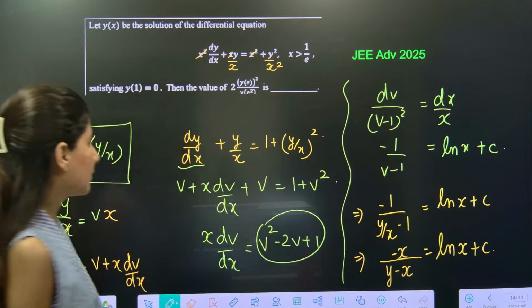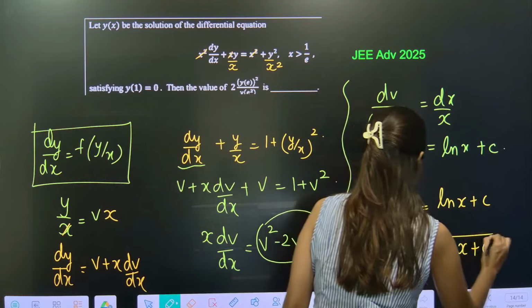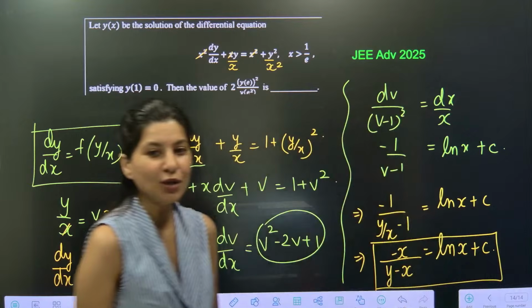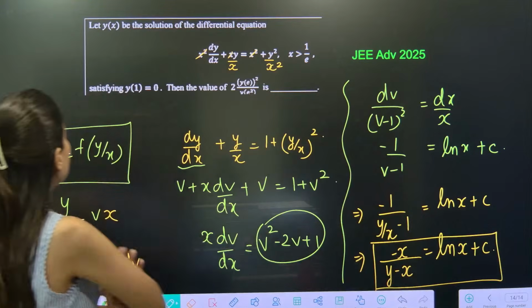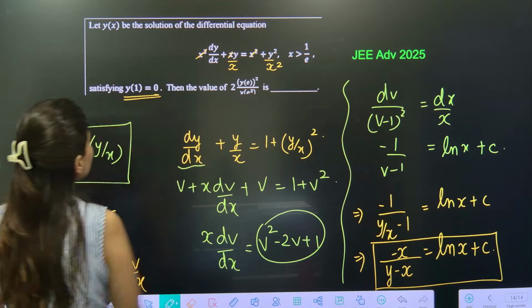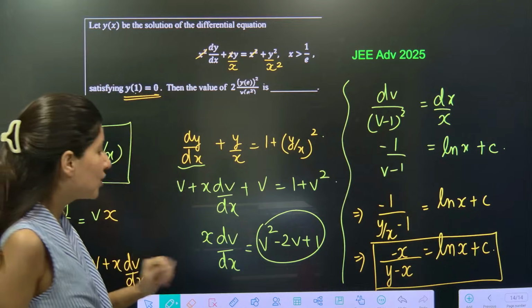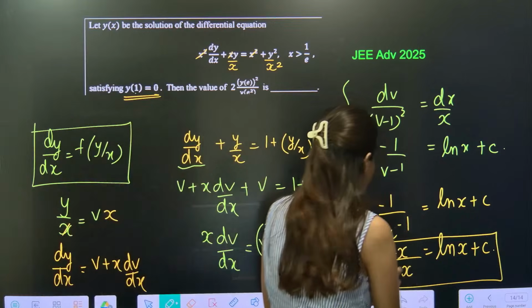Okay. Alright. So this is your expression. Now whatever you want to do, you will do with this. Now let's read the next part. Satisfying y of 1 is equals to 0. That means you put x is equals to 1, you will get y is equals to 0. Put x is equals to 1 and y 0.